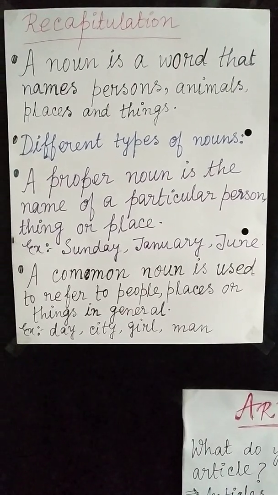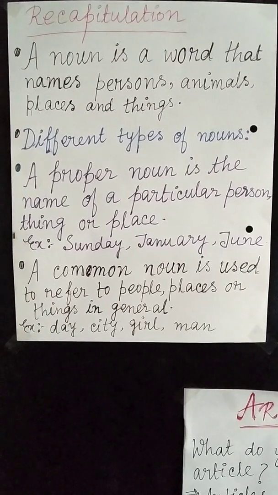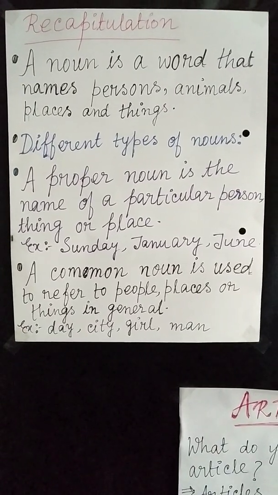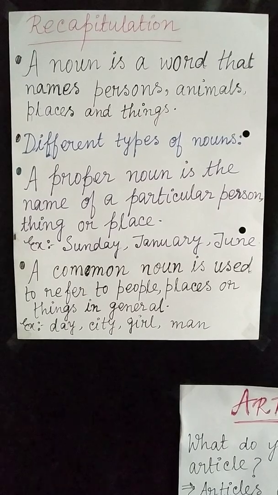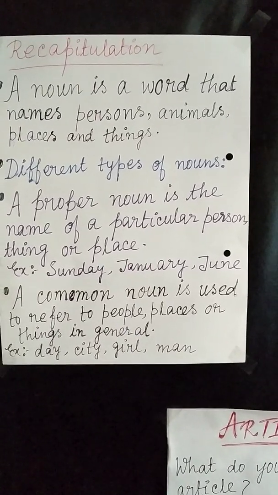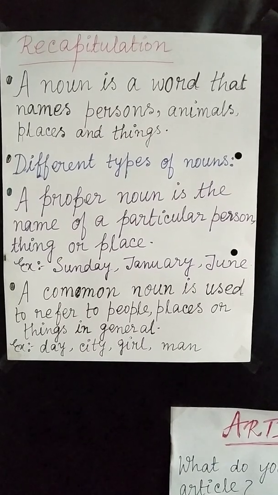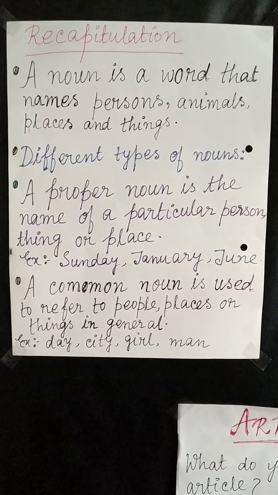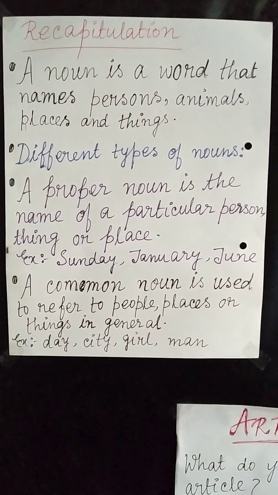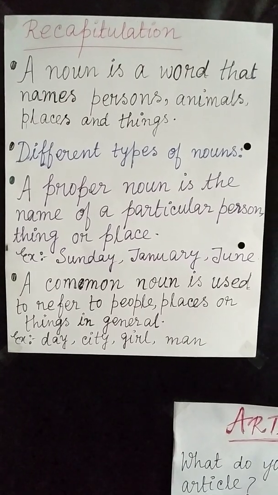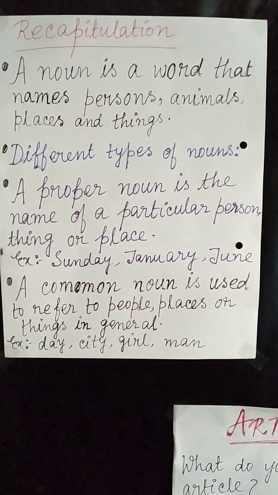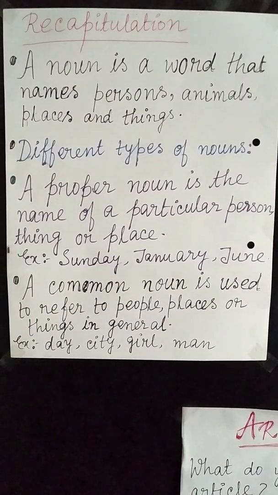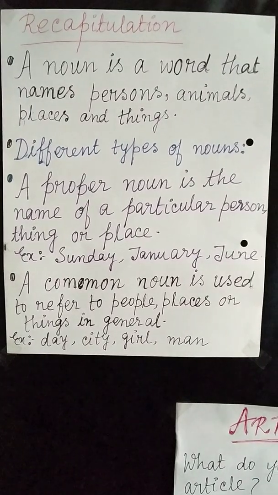First, proper noun. Now, what is a proper noun? A proper noun is the name of a particular person, thing, or place. Suppose in the example given here, Sunday. Sunday is the name of a day. January. January is the name of a month of our calendar. June. Here June can be the name of a month as well as the name of a girl or woman. So proper noun denotes the name of some particular person, thing or place.